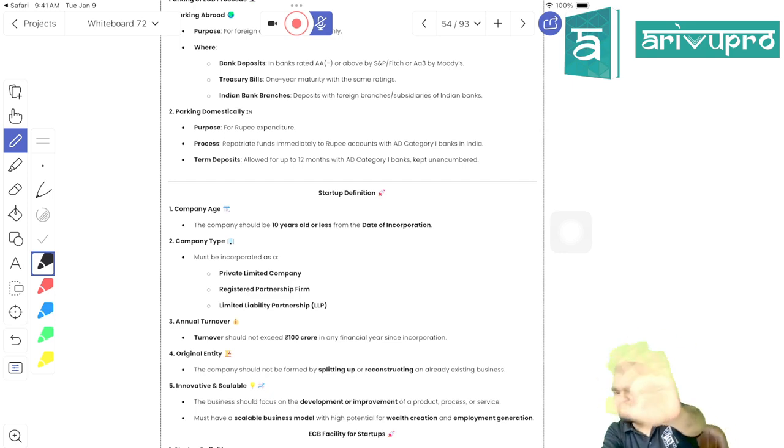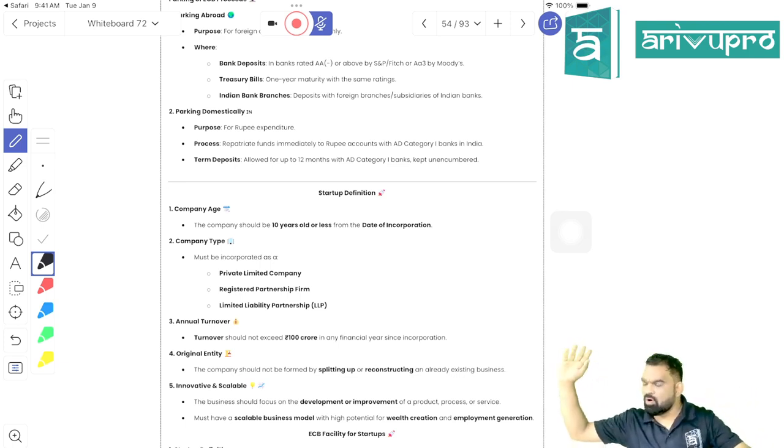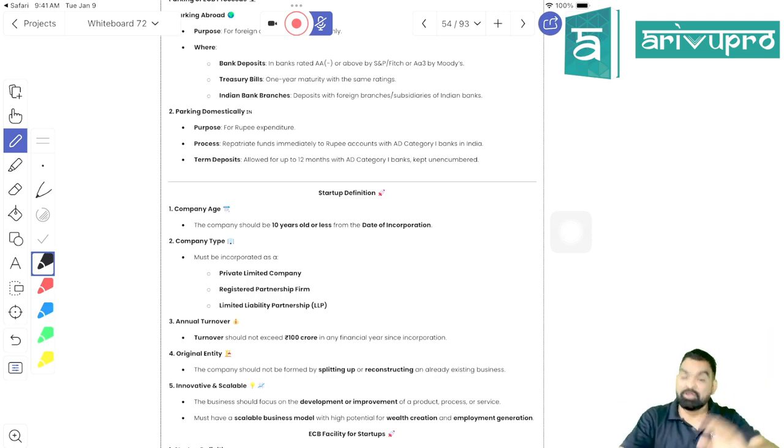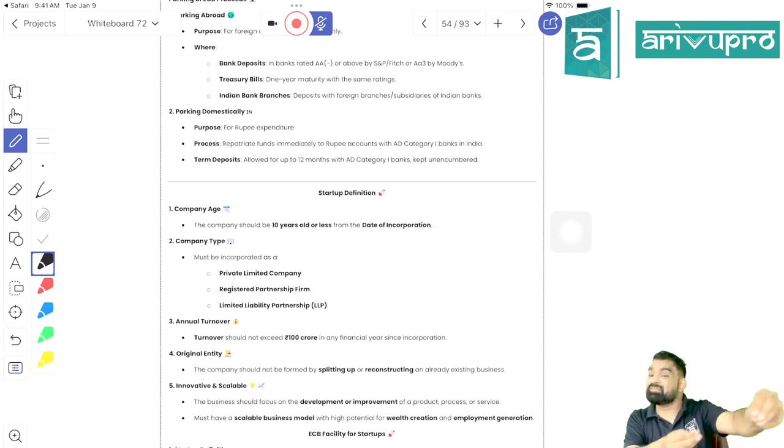See, Zepto is a startup because you could not think about groceries at your doorstep earlier. Earlier you could order groceries using Big Basket, Big Bazaar and all. But they have the capability of creating huge employment opportunities. Many people are now earning their livelihood by being employed with Zepto, Blinkit and others. Or third, you have the capability to create huge revenue.